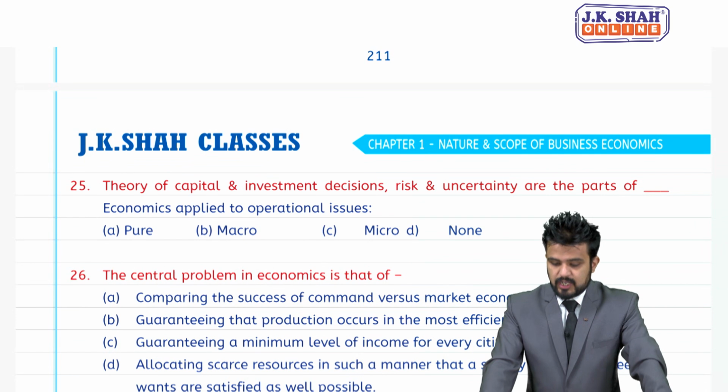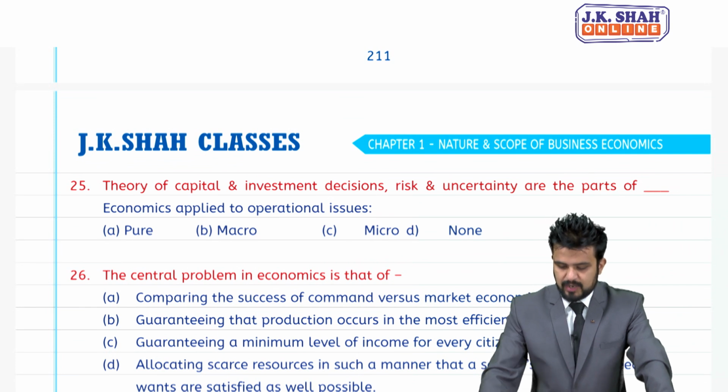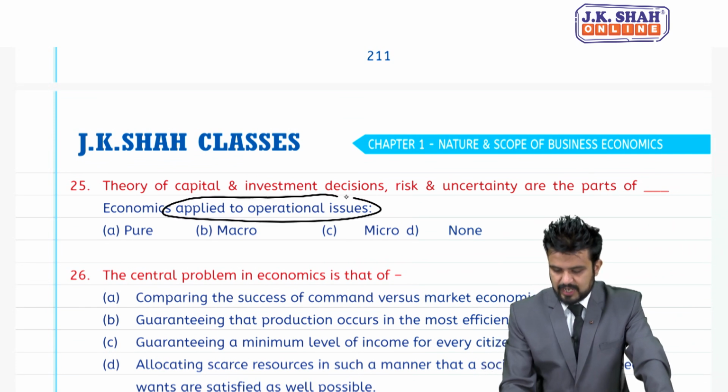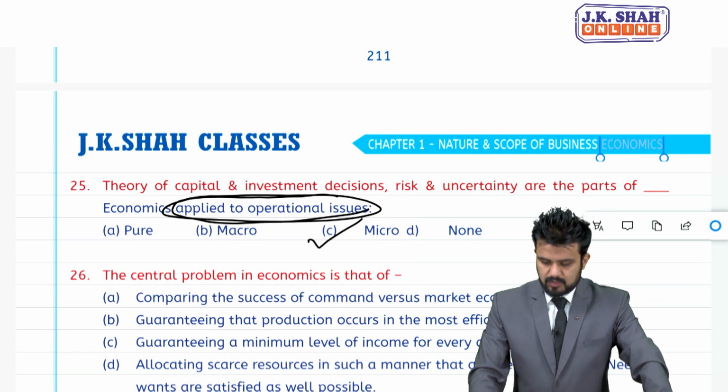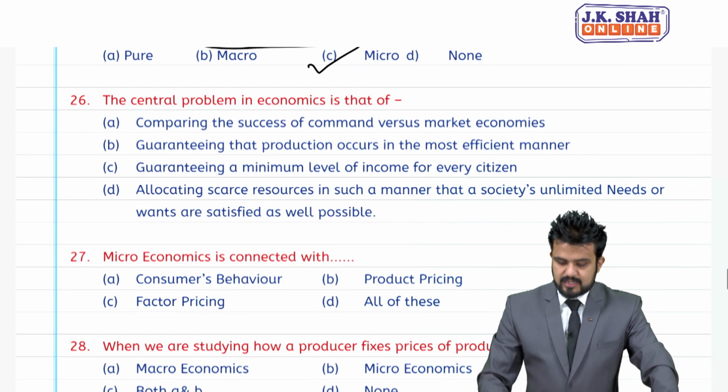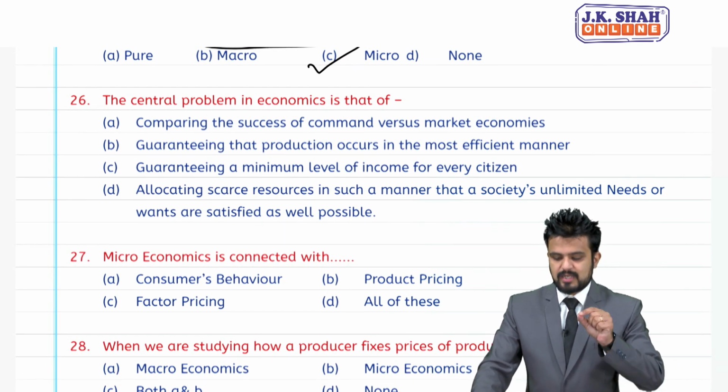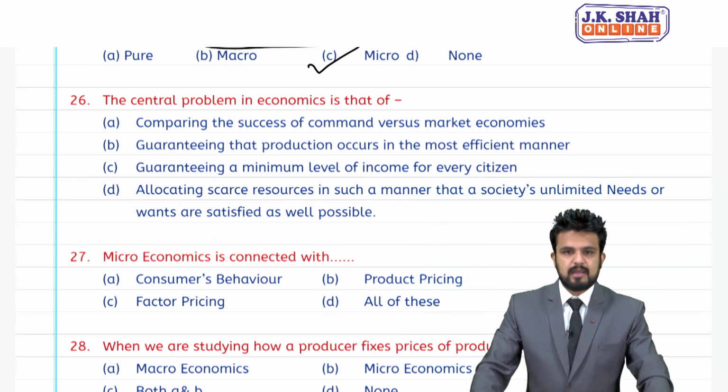25, the theory of capital and investment decisions, risk and uncertainty are the parts of dash economics applied to operational issues again. So, we will say again it is microeconomics. Coming to 26, the central problem in economics is that, what is the central problem?